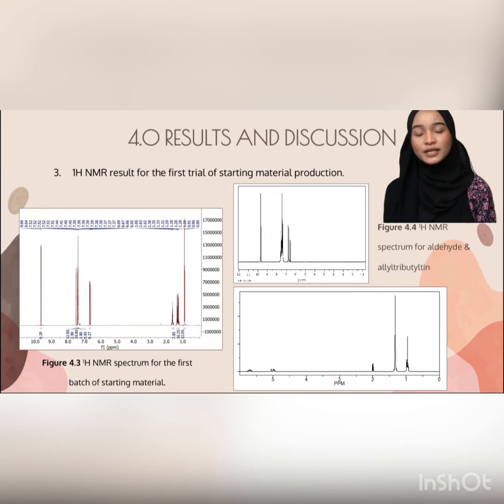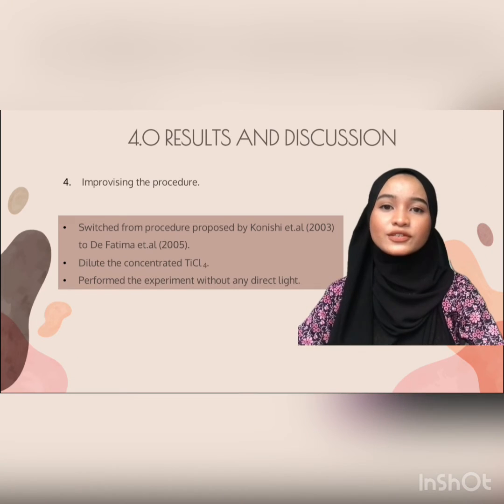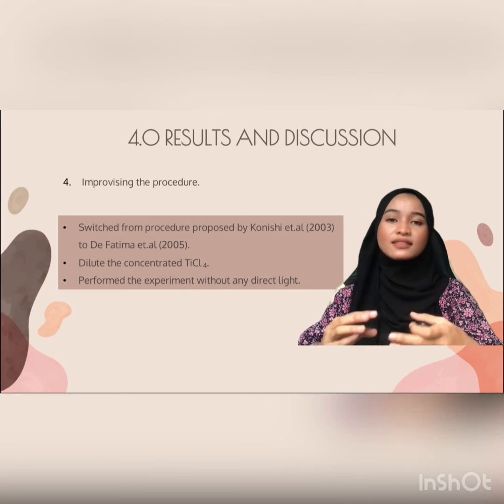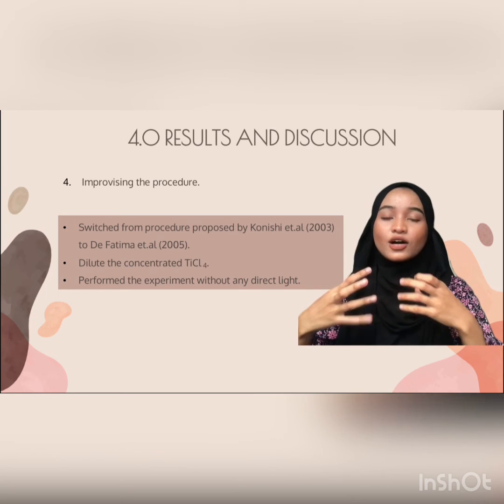Next is the proton NMR spectrum obtained for the first trial. It was compared to the spectral data analysis mentioned in the article, and none of it was close. But when it was compared to the proton NMR spectra of the trans-cinnamaldehyde and also allyl tributyltin, both of these spectra somehow fit the shape of the peaks obtained in this proton NMR spectrum. So it can be said that allyl tributyltin and aldehyde were there in the product, but the reaction was not performed. From the first trial's result, it can be seen that some of the procedures need to be improved to complete the reaction.